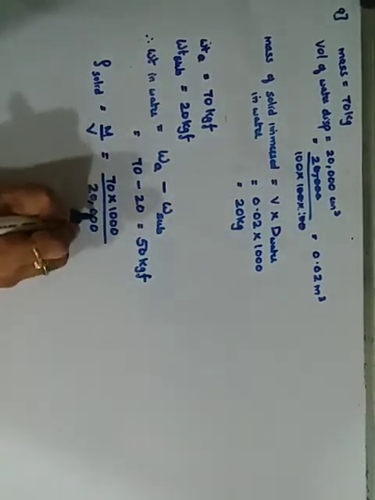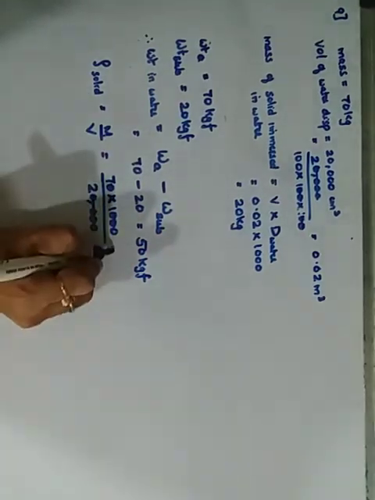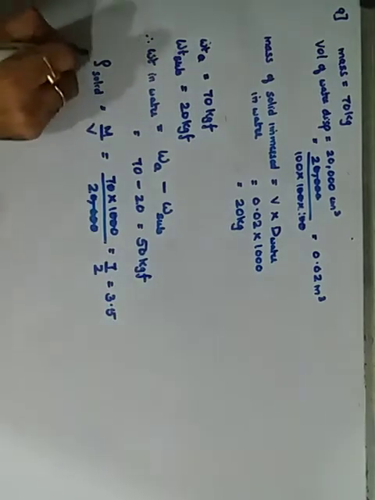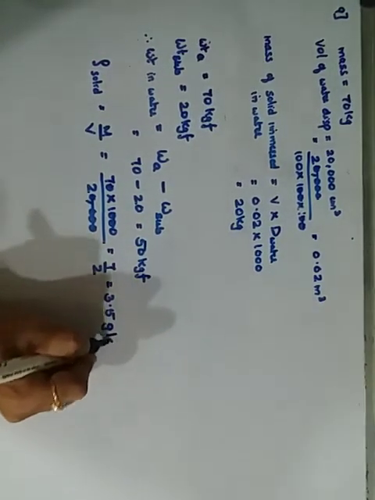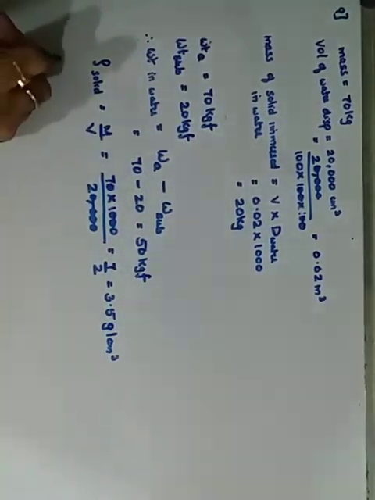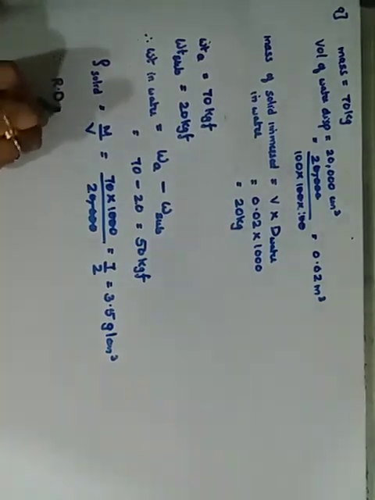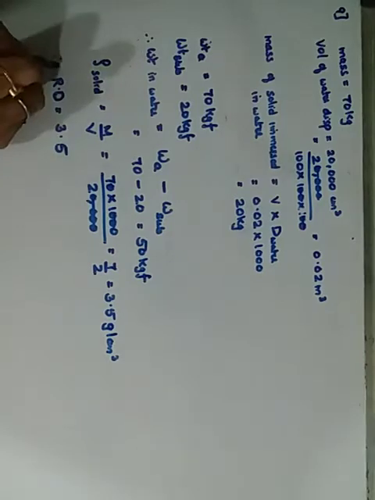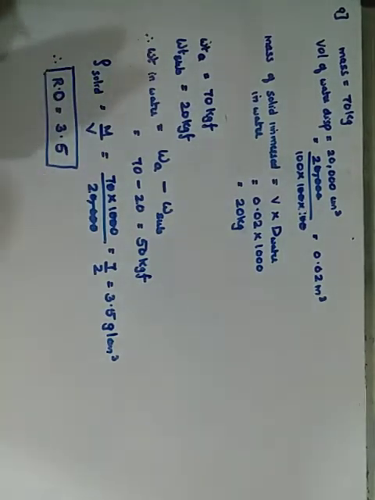Four zeros and four zeros, 7 upon 2 gives me 3.5. This is the density of solid, in grams per centimeter cube, and therefore the relative density remains the same, that is 3.5, with no unit. Okay, that is your 9th question.